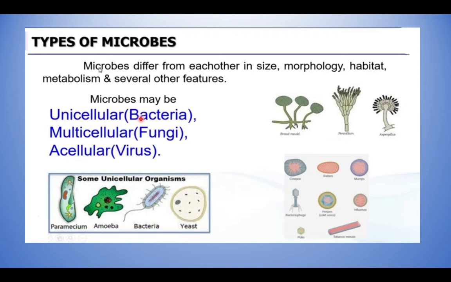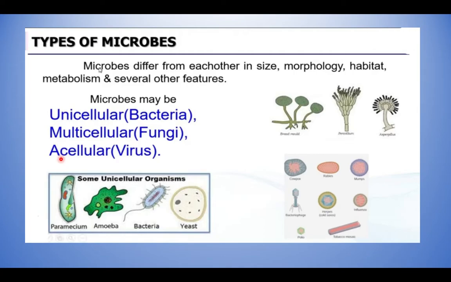If a microorganism is made up of a single cell, it's called a unicellular organism. Example, bacteria. And then multicellular. What is multi? More than one. So if an organism is made up of more than a single cell, we say it is multicellular. Example, fungi.